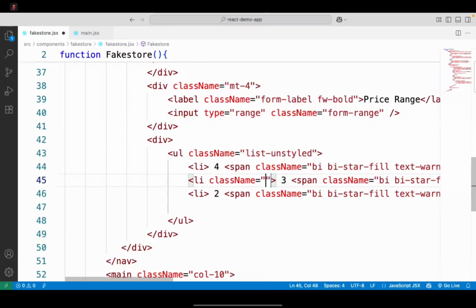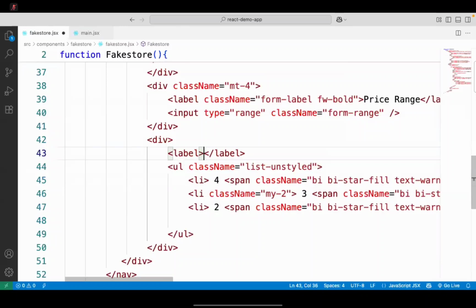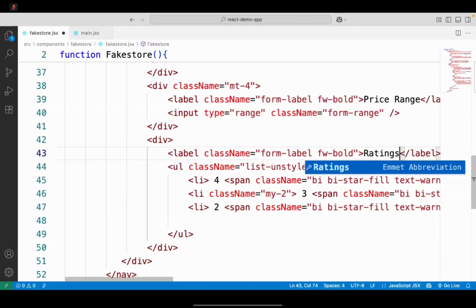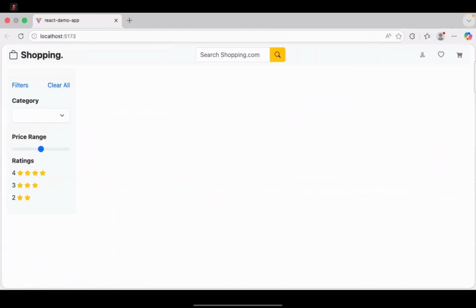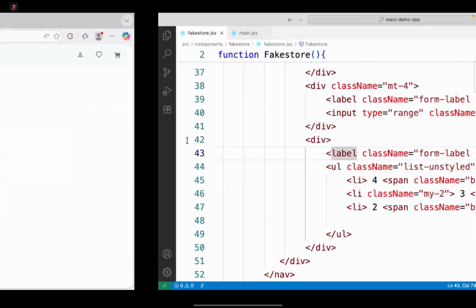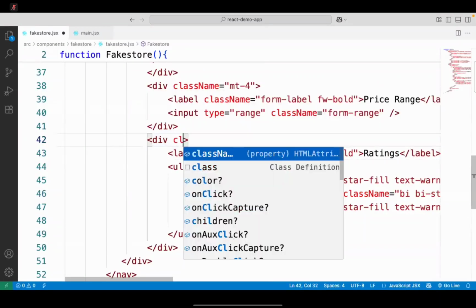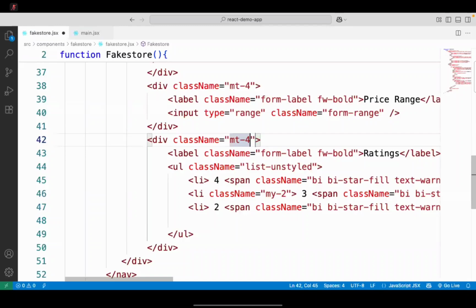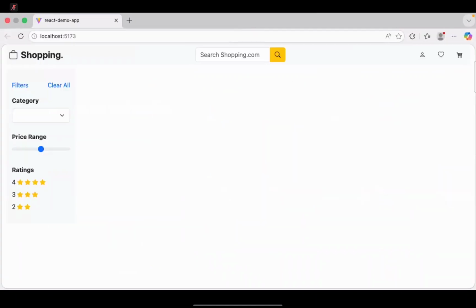So class name as margin y2 and this have a label. This is class what form label, font weight bold and the text is ratings. And you can see that is ratings. So this div will have a class margin top 3 or 4, some gap will come.